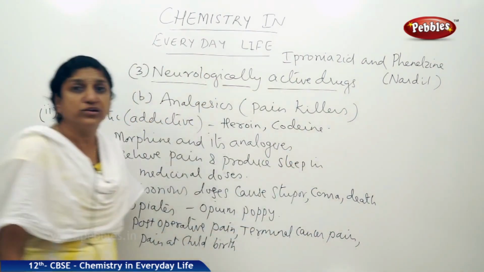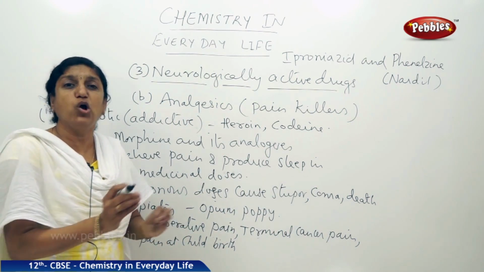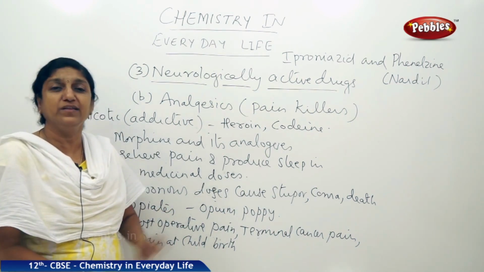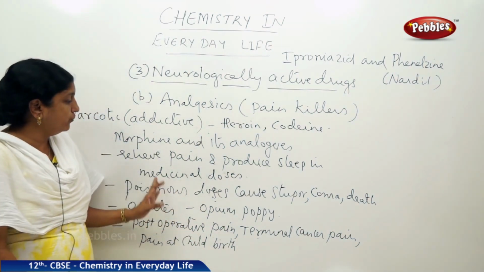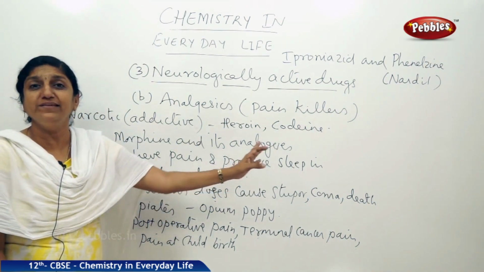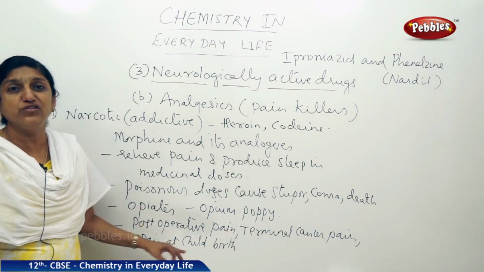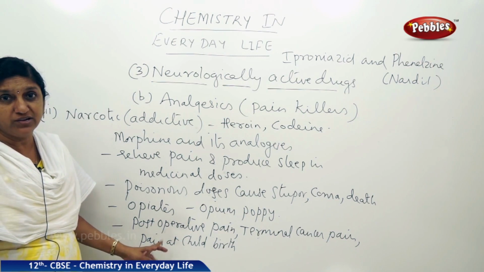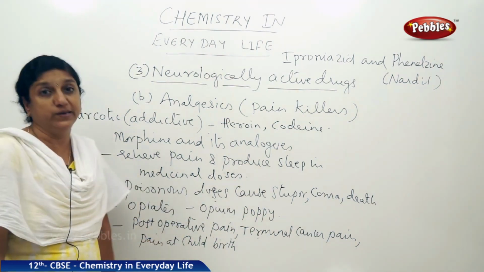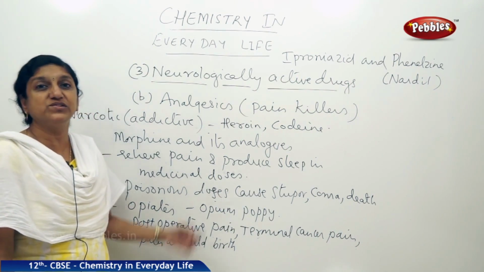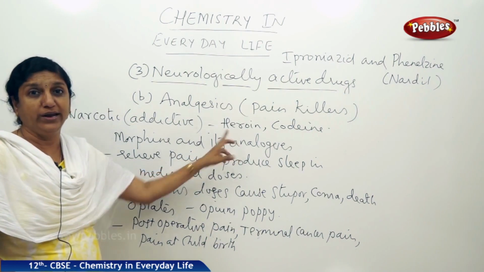We shall draw the structures of these. These are very similar to each other, with small differences in their structure. They all perform a similar kind of activity in the body, that of relieving pain and producing sleep, and they are used for the treatment of these different kinds of pains encountered by the patient, that is post-operative or terminal cancer or childbirth, right. Let us draw the structures of morphine, codeine and the other drug heroin.